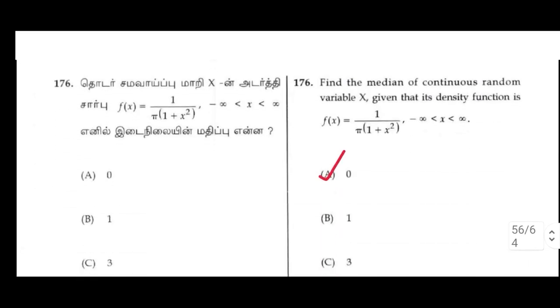176. Find the median of the continuous random variable x, given that its density function is f of x equal to 1 divided by pi into 1 plus x square, minus infinity less than x less than infinity. A option, 0.